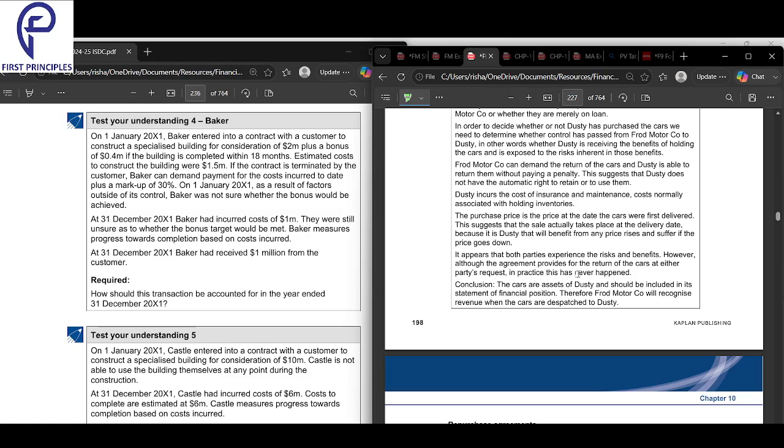Dusty incurs the cost of maintenance, which is a cost normally associated with holding inventories. So the purchase price is the price at the time the cars were first delivered.